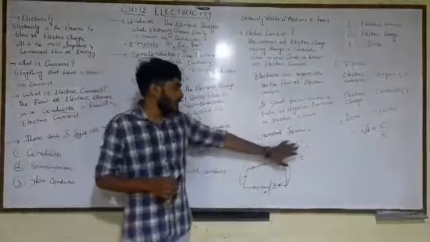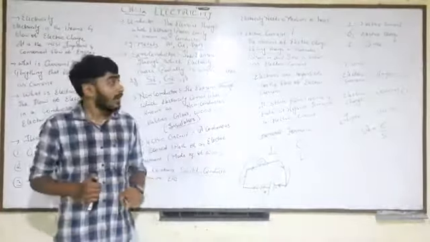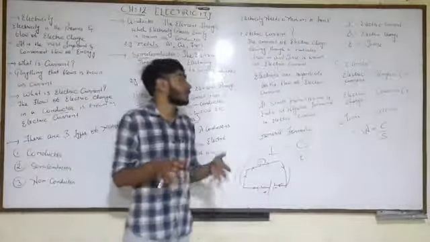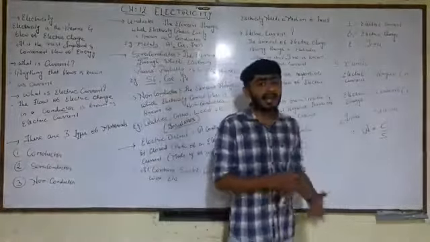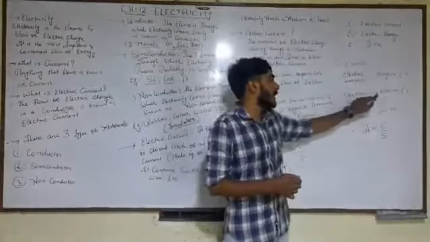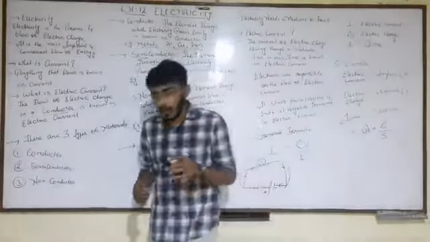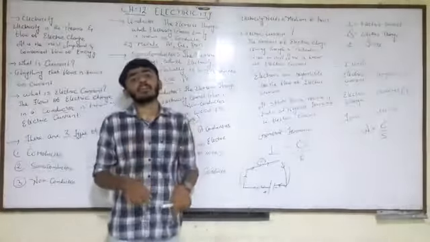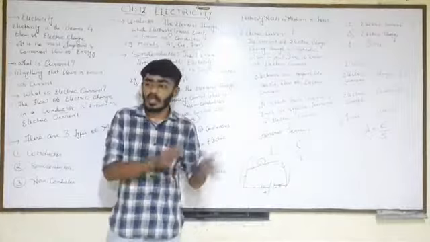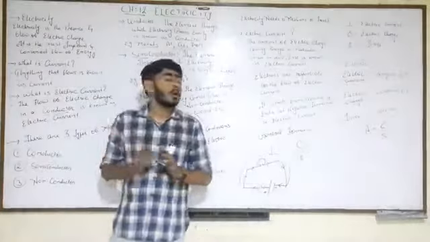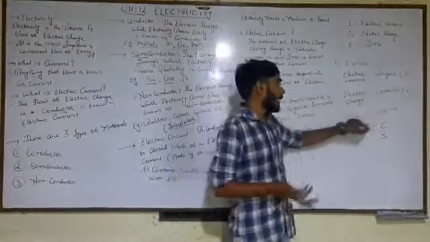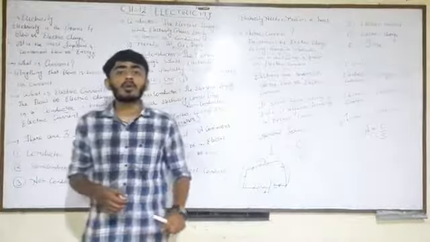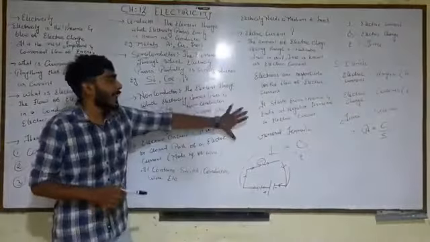The next thing was electric charge. What is electric charge? Electric charge is the amount itself that is flowing, and the unit was named after a scientist named Coulomb, denoted as C. So wherever in numericals asked in examinations you see C, it will be the amount of electric charge flowing from one point to another. And time is measured in seconds. Fine. So this was the electric current.